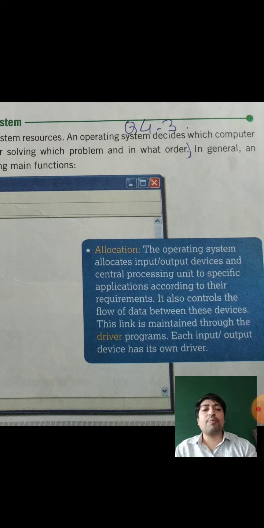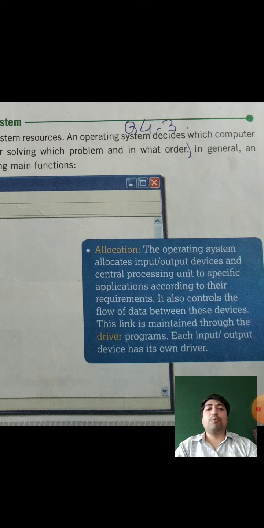With the help of the operating system, the user can easily interact with the computer, but during the interaction he uses different devices like the mouse, keyboard, printer, scanner, and many other devices used with the computer.